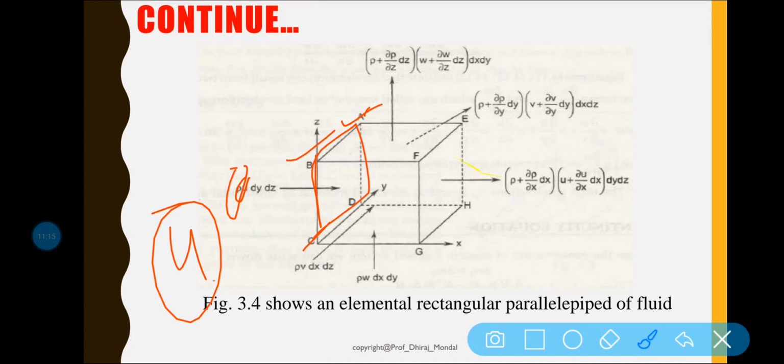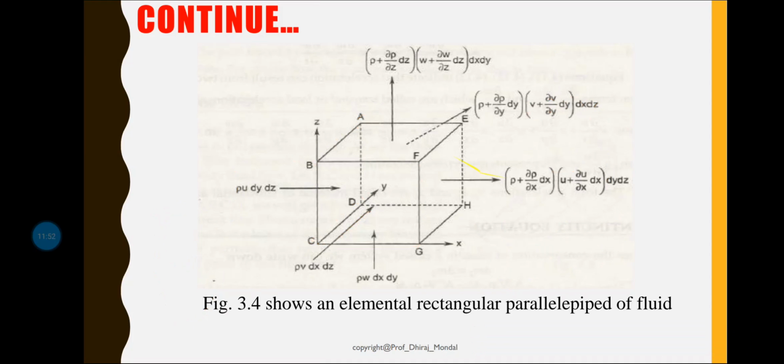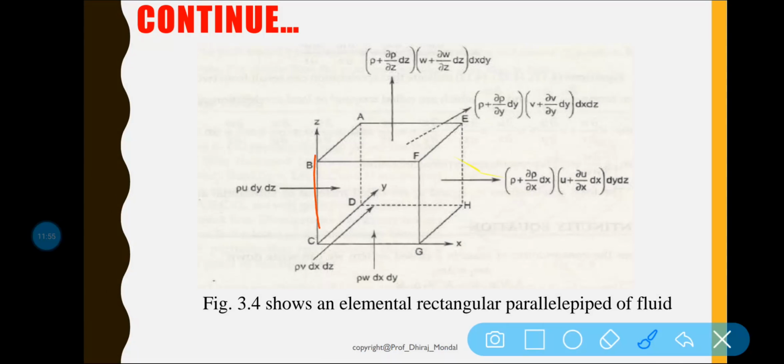I am considering dx, dy and dz; here you can see this is your dx, this is your dz, and this is your dy. Consider a fluid element of length dx, dy, dz in the direction of x, y and z, and u, v and w are the inlet velocity components in the x, y and z directions respectively. Then consider the mass of fluid entering into face ABCD.